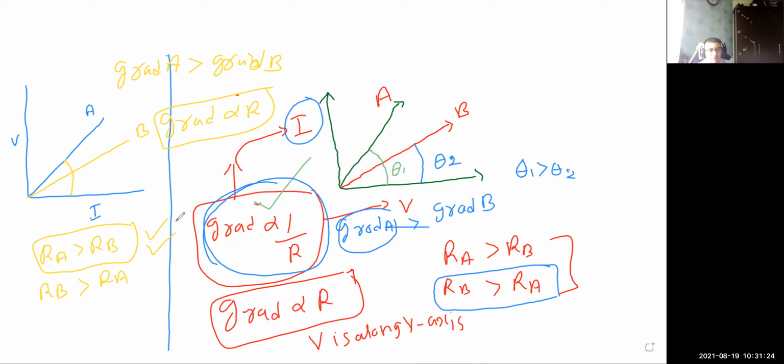There is one more answer in the chat box. Ananya said the directly proportional formula should be used, since the gradient of A is bigger, the slope is greater. Yes, excellent, Ananya. Very good.